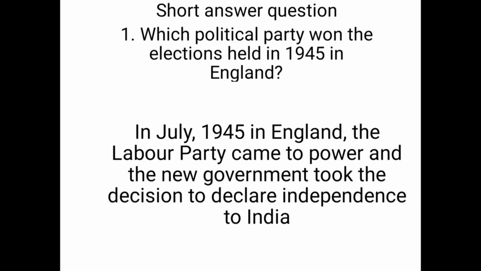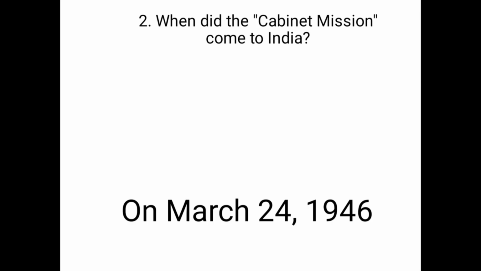First question, which political party won the election held in 1945 in England? The party was the Labour Party. In July 1945 in England, the Labour Party came to power and the new government took the decision to declare independence to India. Next question, when did the cabinet mission come to India?